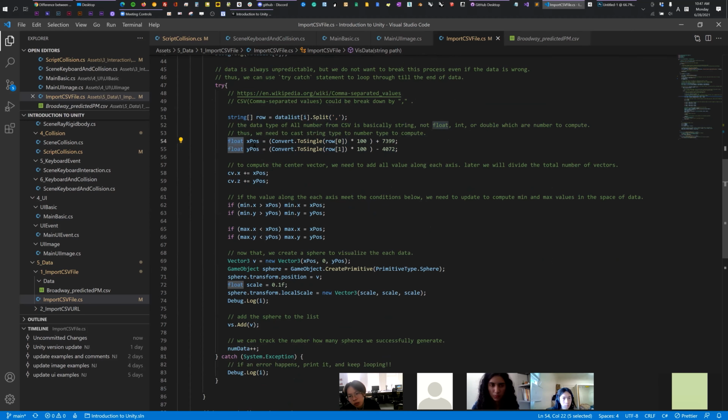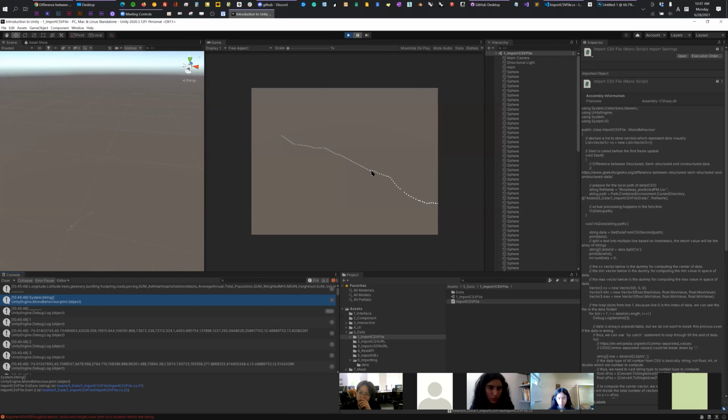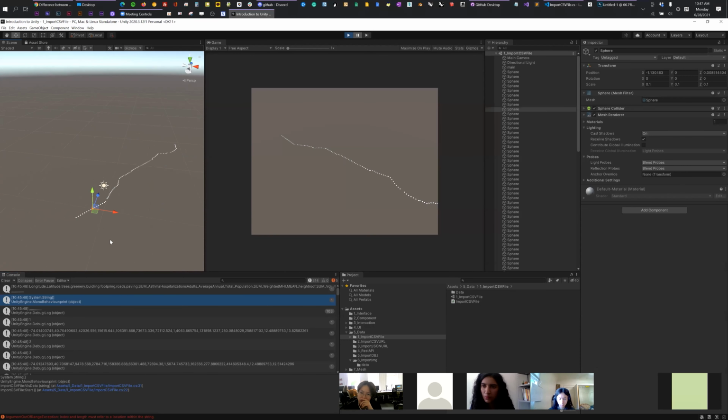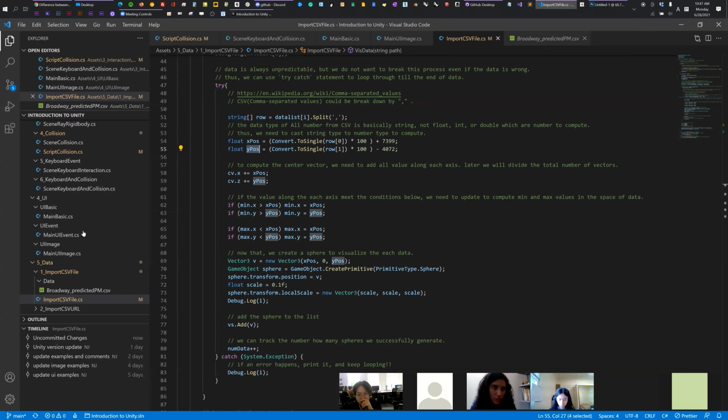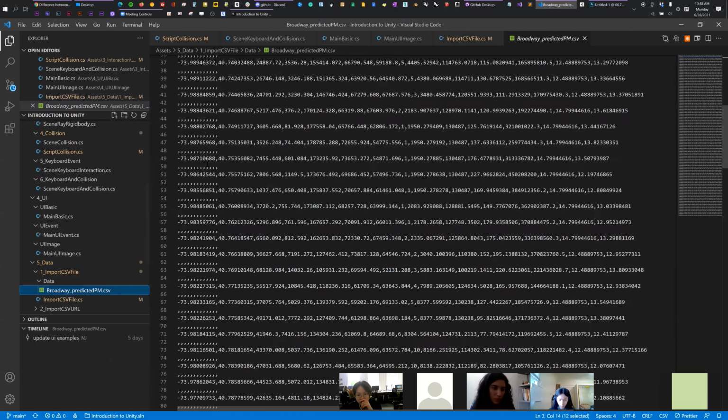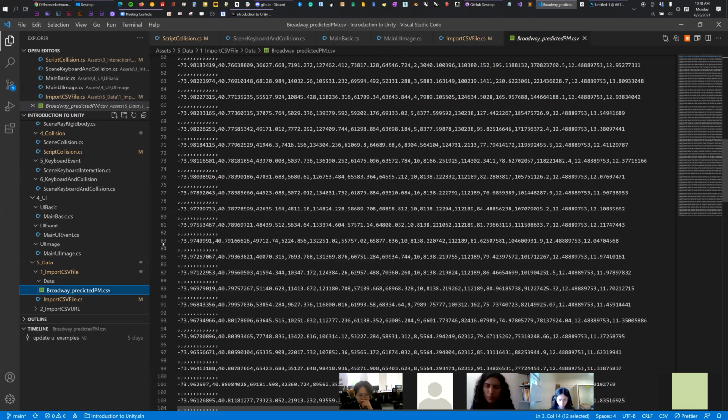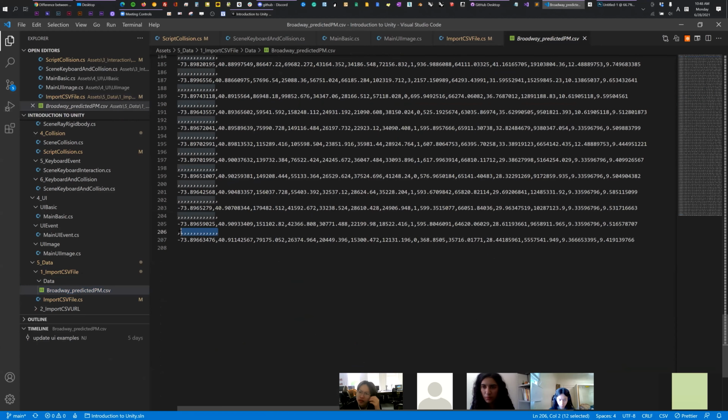And then, based on this X and Y, we populate the spheres, just like that. This is Broadway, Manhattan. Each individual point represents an individual observation in the data set here. We have around 100 observations.